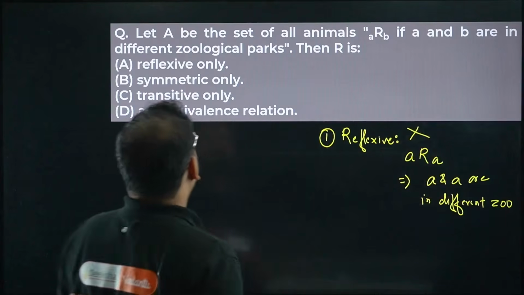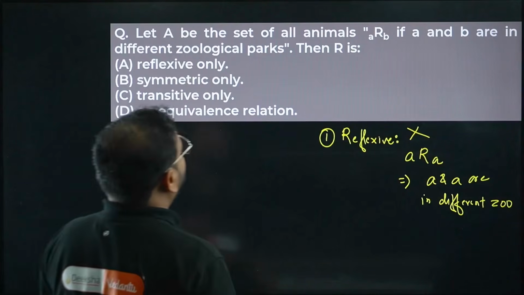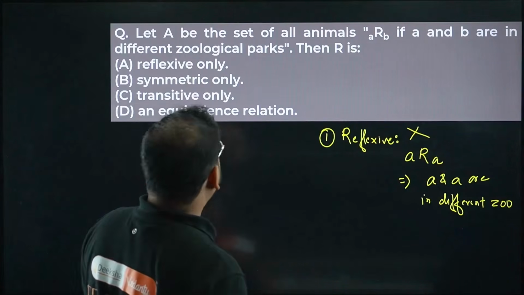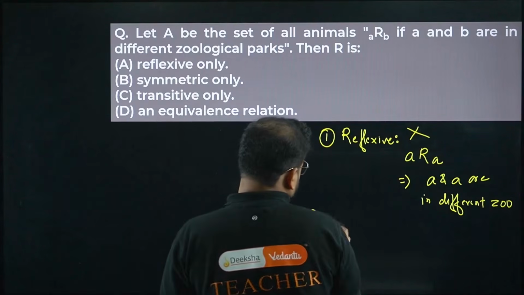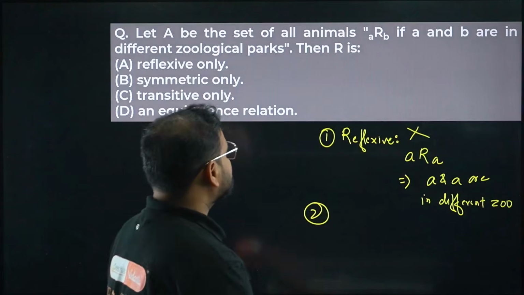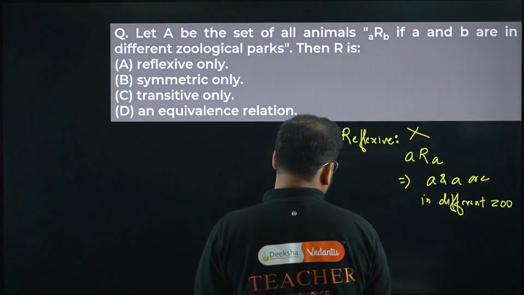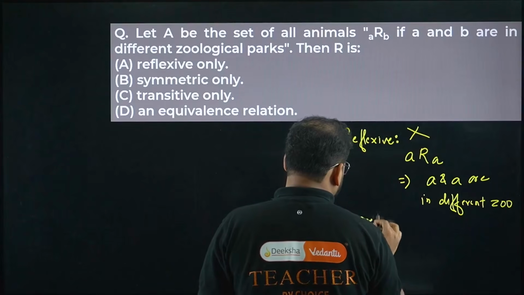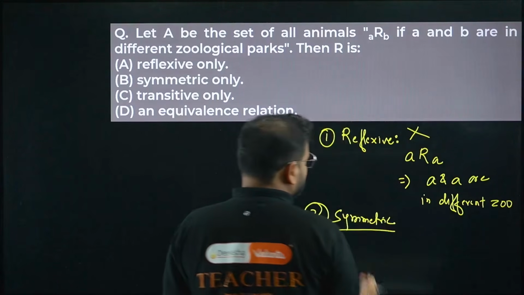Okay, let's move on to what I'm talking about next, which is symmetric. So we can't have the same thing present in two different zoos. Second is symmetric. For symmetric, it's possible, right?